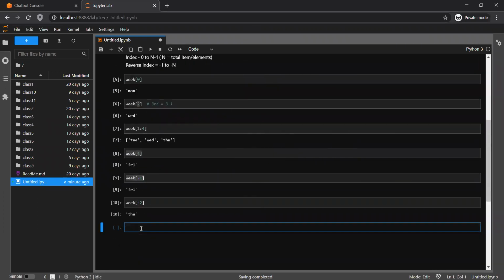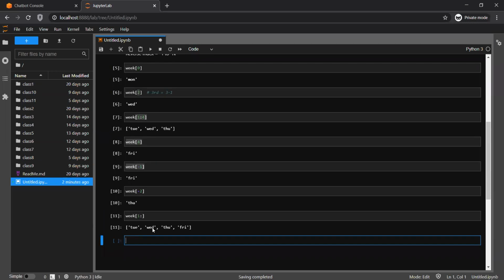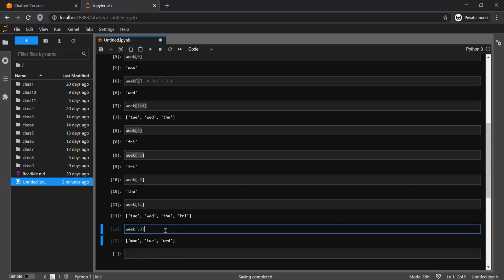Slicing also works this way. So you can put a range, or you can use all the same things we have learned there. So I'm starting from index 1 till the end: Tuesday, Wednesday, Thursday, and Friday, everything. And suppose I wanted to start from the very start, but go till the third, meaning till the second index. The last index is never counted, remember that. So that is Monday, Tuesday, and Wednesday.